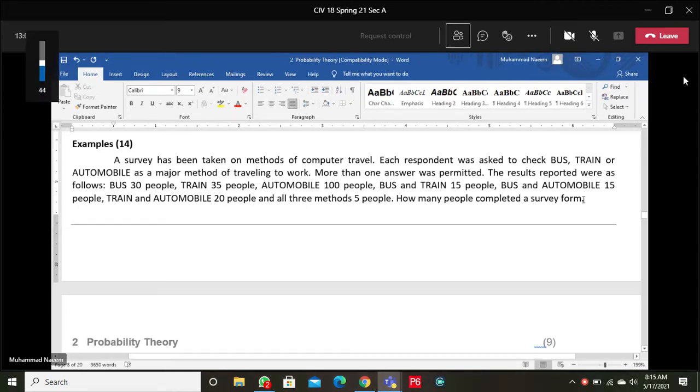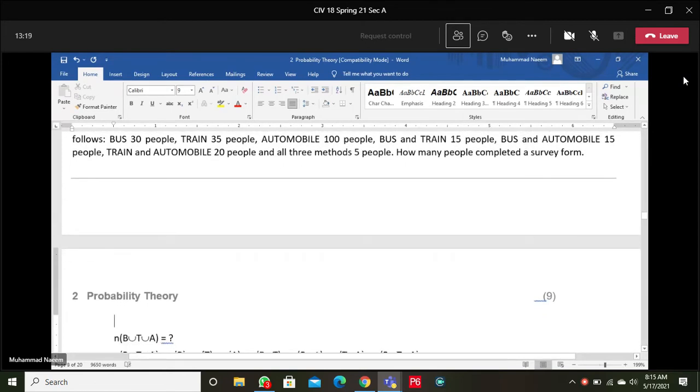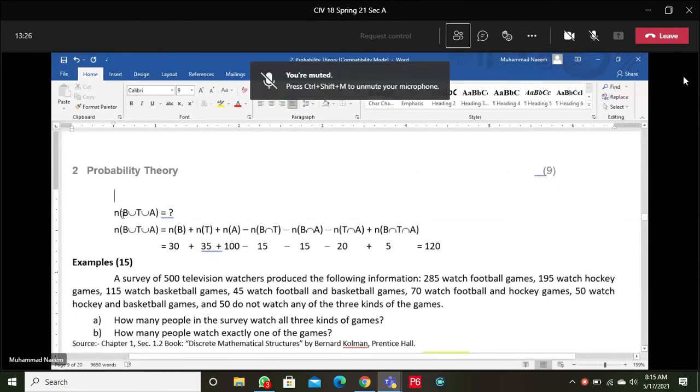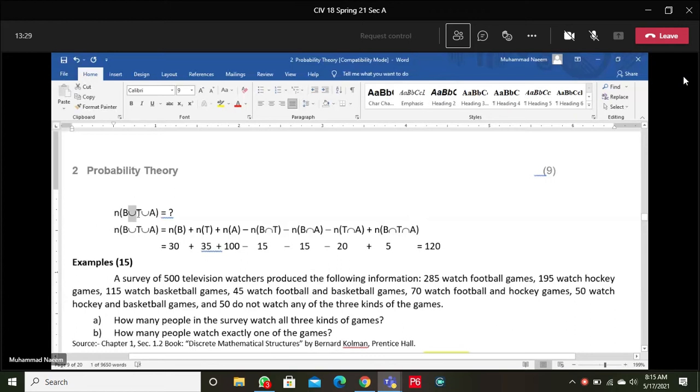This means here we need to find the number of people in the union of all three categories, bus, train and automobile. That means we need the number of people in bus, or train, or automobile.